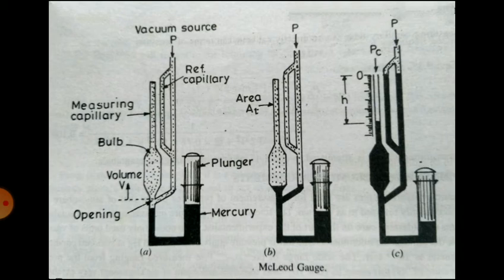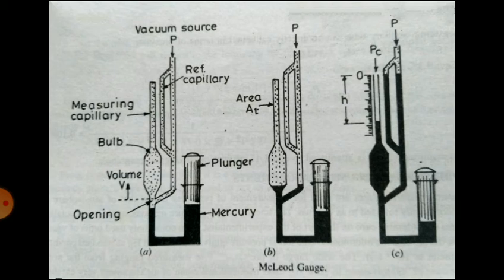The bulb and the measuring capillary are then at the same pressure as the vacuum source P. So you can see at the bottom there is a bulb. When the gas is admitted, the pressure inside the bulb as well as the measuring capillary will be the same. Now in the next diagram, or the next step, the plunger is pushed in.